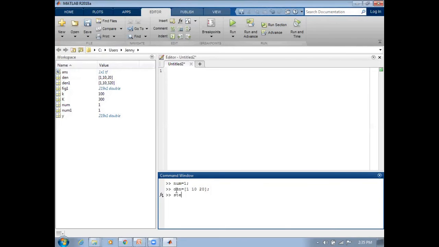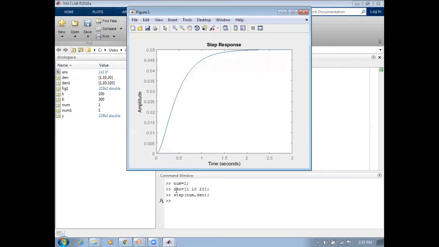Then the command step of num comma den. Now we can see the response. That is a step response for open loop. You can see the response.